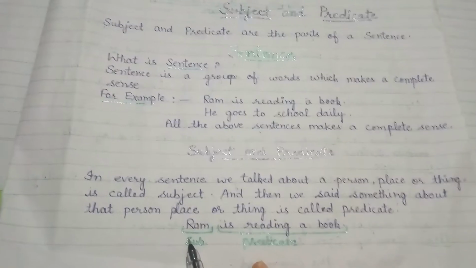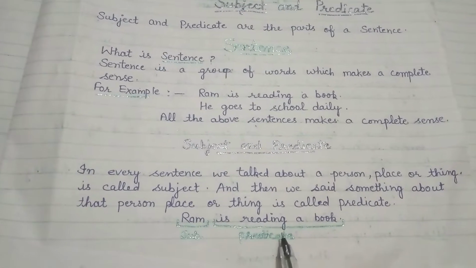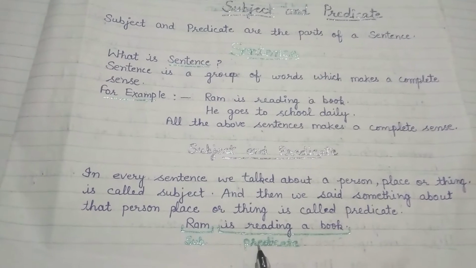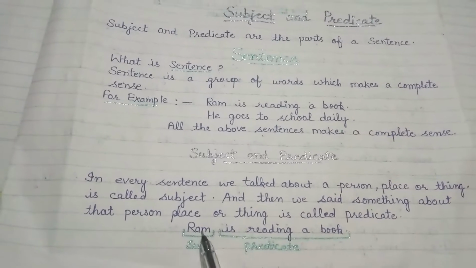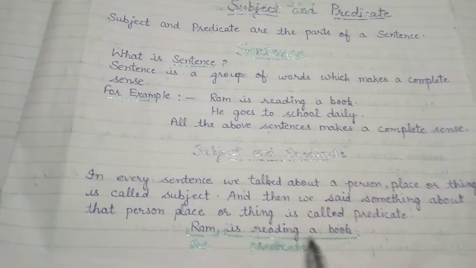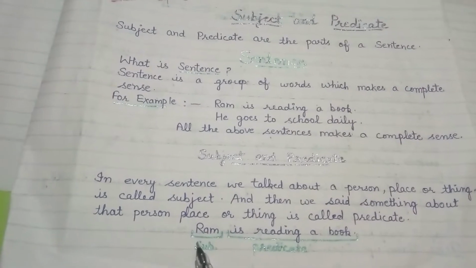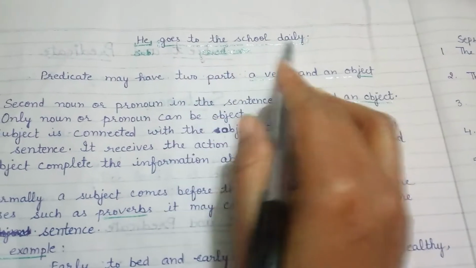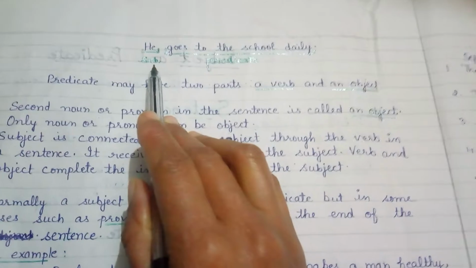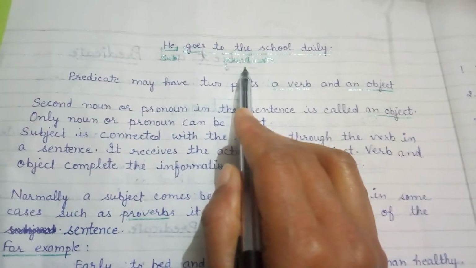Here is an example. Ram is reading a book. Here Ram is our subject and is reading a book is our predicate. Here Ram is the name of a person. What is he doing? He is reading a book. Here is information about our subject, Ram. Here is another example. He goes to the school daily. Here, he is our subject and goes to the school daily is our predicate.